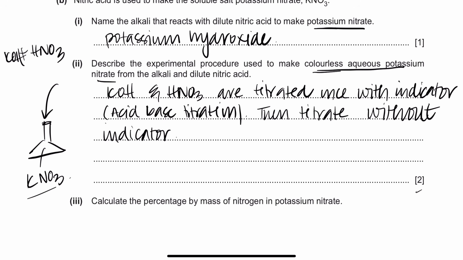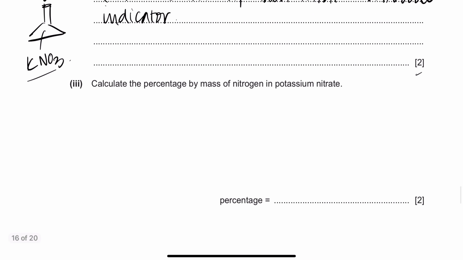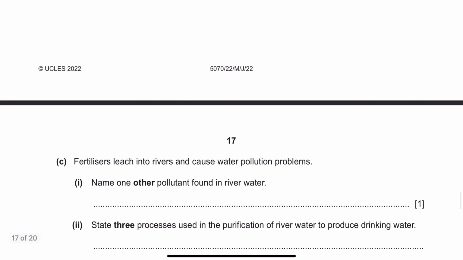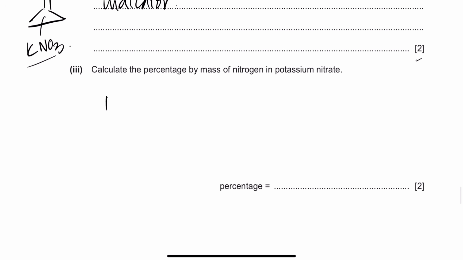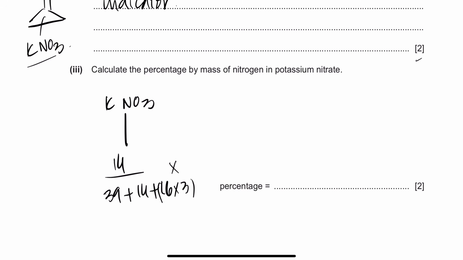So you have to do it once with the indicator to find the volume of neutralization, how much volume is required, then again without the indicator so that your salt is pure. Okay. Then it says calculate the percentage by mass of nitrogen in potassium nitrate. So in potassium nitrate, percentage by mass is part by whole into 100. So 14 divided by (39 plus 14 plus 16 times 3), and then into 100%.